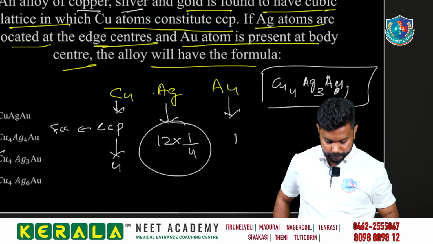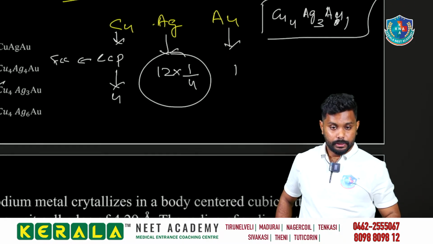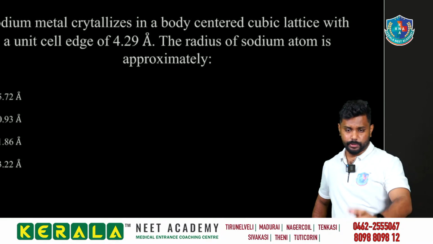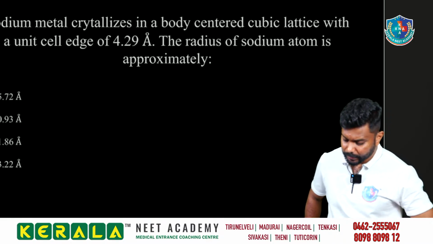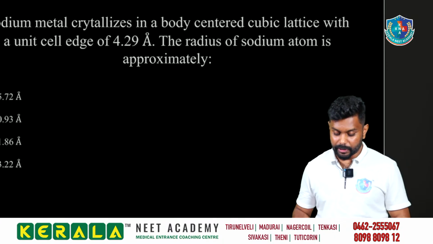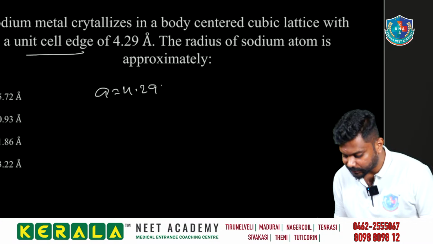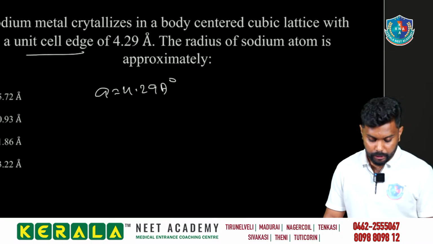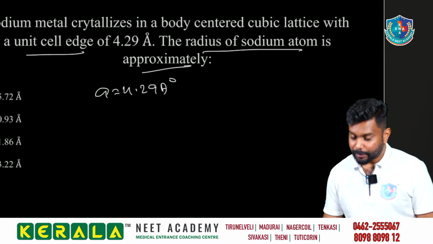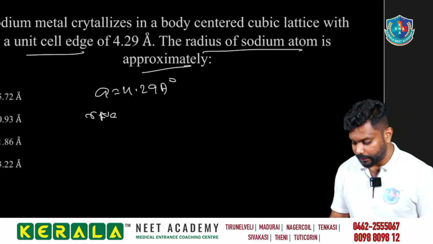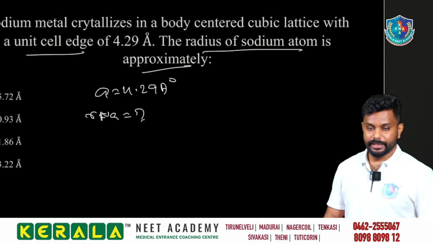Good going. Next question. Sodium metal crystallizing in a body centered cubic lattice with a unit cell edge length A is equal to 4.29 angstrom. The radius of the sodium atom is approximately what? Radius of the sodium atom, Na is equal to question mark. It is mentioned as BCC.